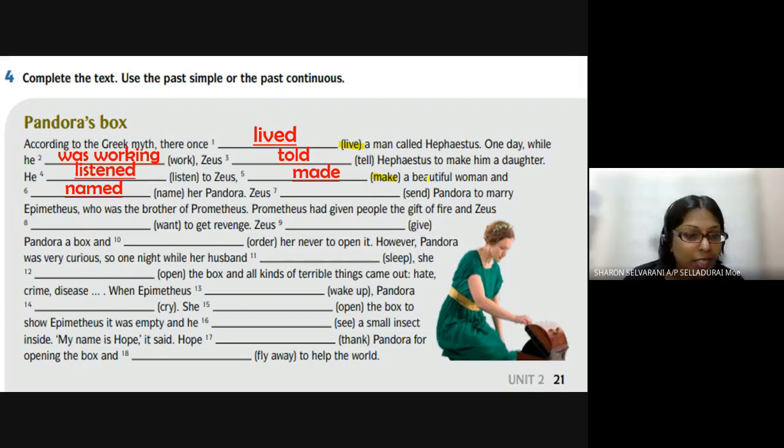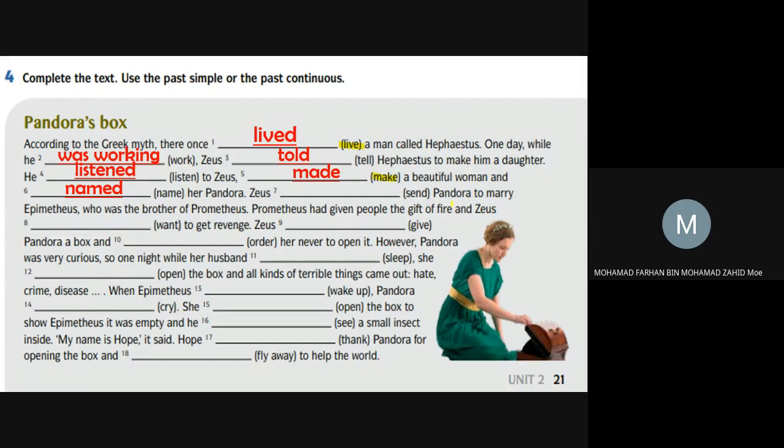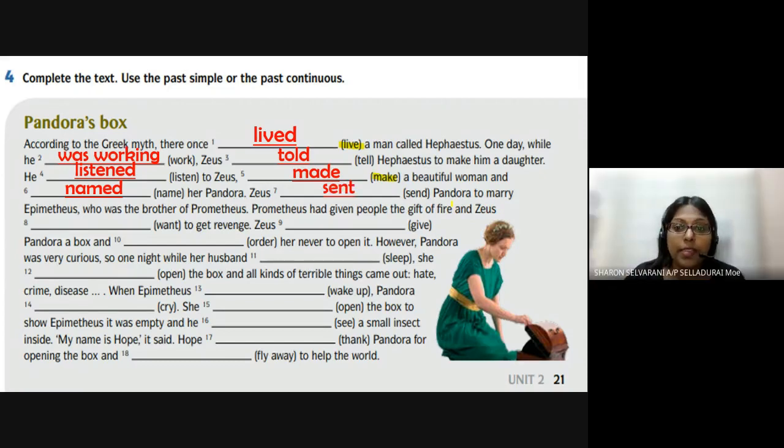Okay, then Zeus. Quick, faster. What is number 7? Zeus, what? You have to use the words in this bracket here as the clue. So you have to change the form of this word in the bracket. So Zeus sent, S-E-N-T. All right. Zeus sent Pandora to marry Epimetheus, who was the brother of Prometheus.